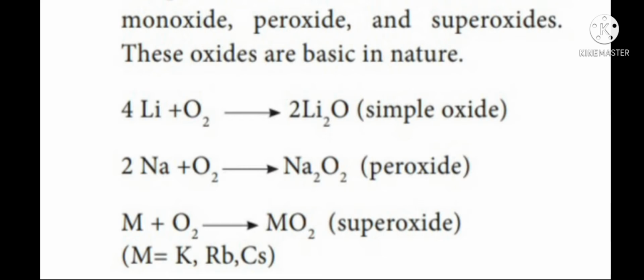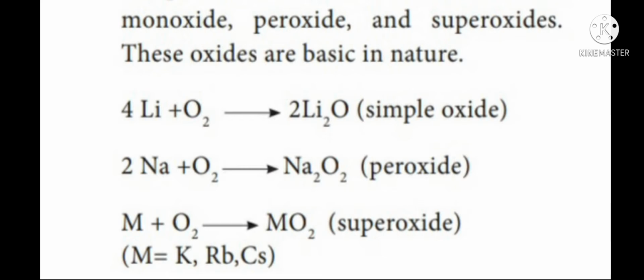It is given by 4Li plus O2, which gives 2Li2O. Next, sodium reacts with oxygen to form sodium peroxide. It is given by 2Na plus O2, which gives Na2O2.